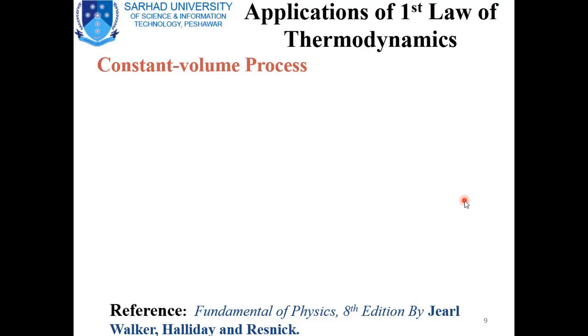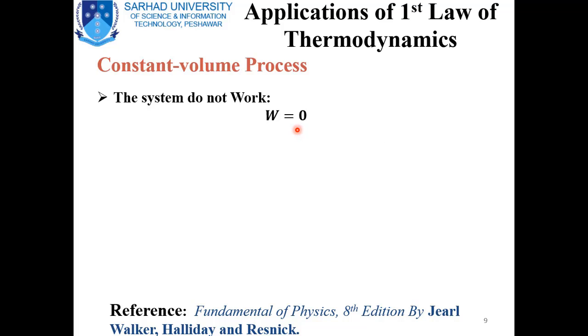The second application of thermodynamics is a process with constant volume, that is, the volume of the system does not change. So we will apply the first law of thermodynamics and discuss the outcome. When the system volume is constant, no work is done on the system or by the system.